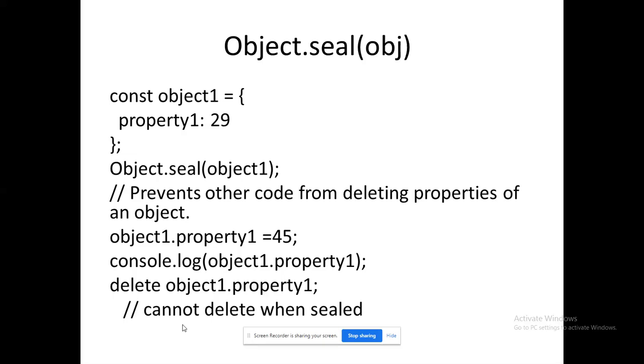Even if I try to delete object1.property1, object1 is already protected, it is sealed. I can't do anything. If I give a delete operation, I will get an error for this program. So please remember the last line: delete object1.property1. Check the third line: Object.seal of object1. I have sealed the object. I can't do any further operations here.